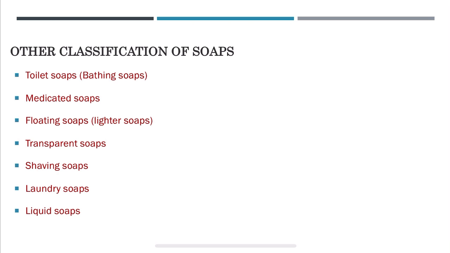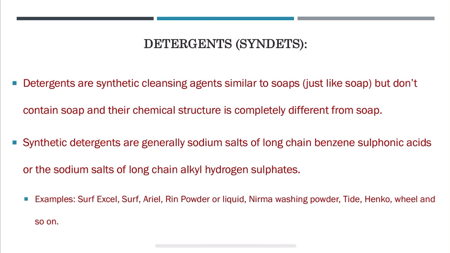And at last, liquid soaps. Liquid soap is called soft soap. It is potassium salt of fatty acids along with key additional ingredients like sodium benzoate, benzoic acid, sodium lauryl sulfate, methyl isothiazolinone, fragrance, pH adjusters and dyes. So, these are the other classifications of soaps.